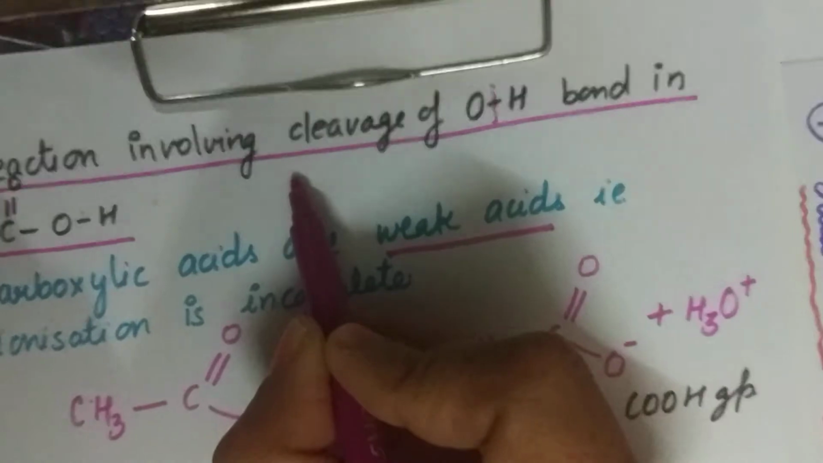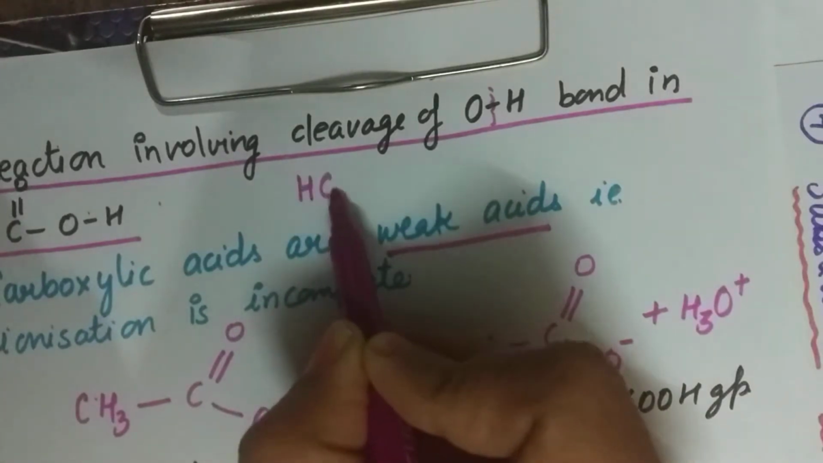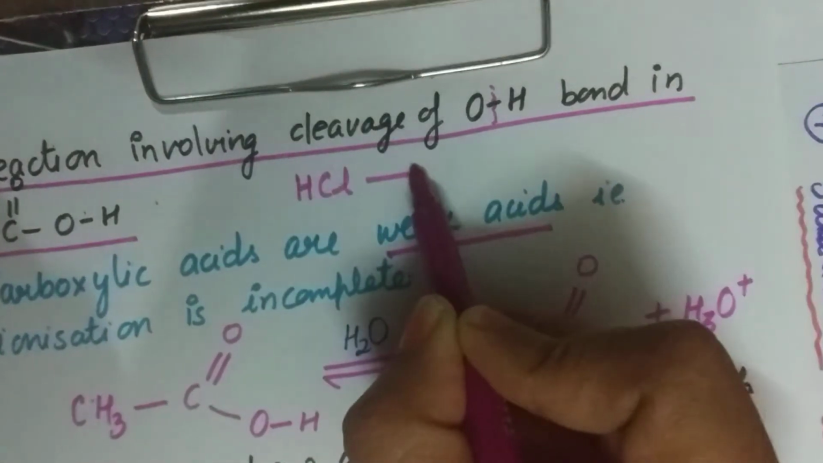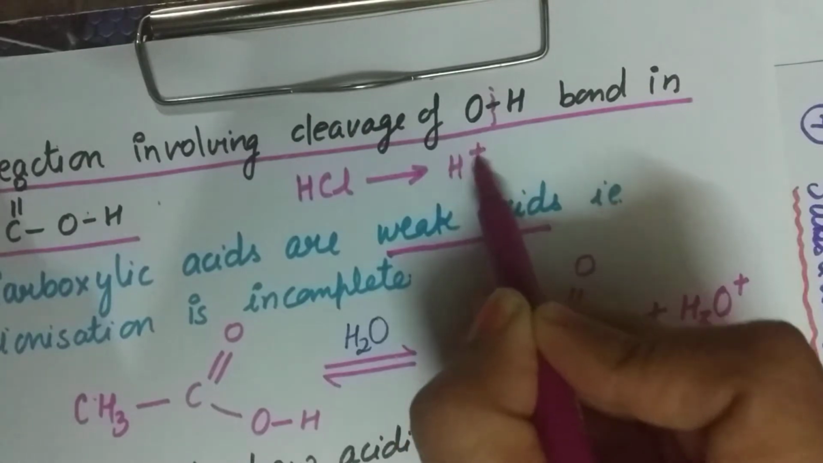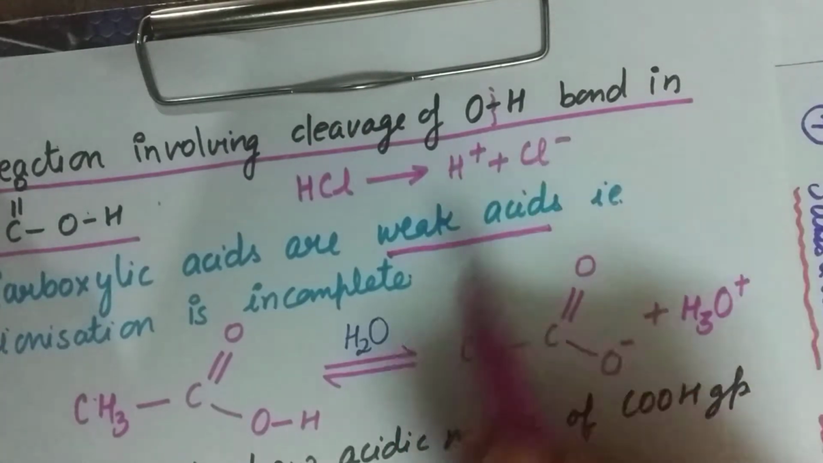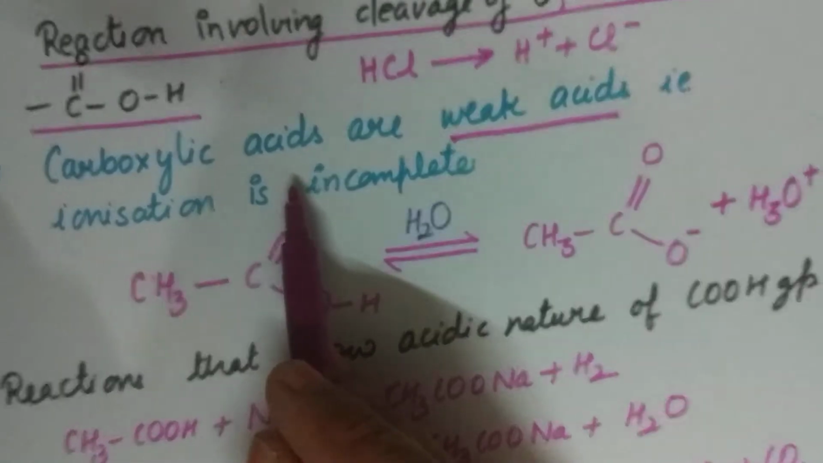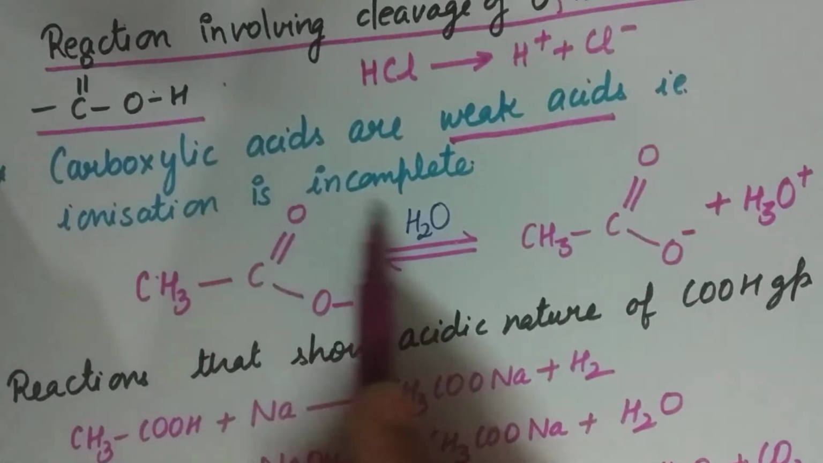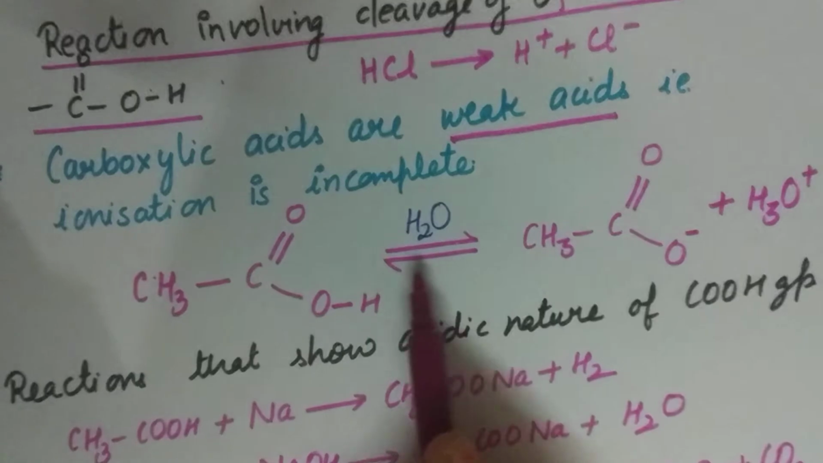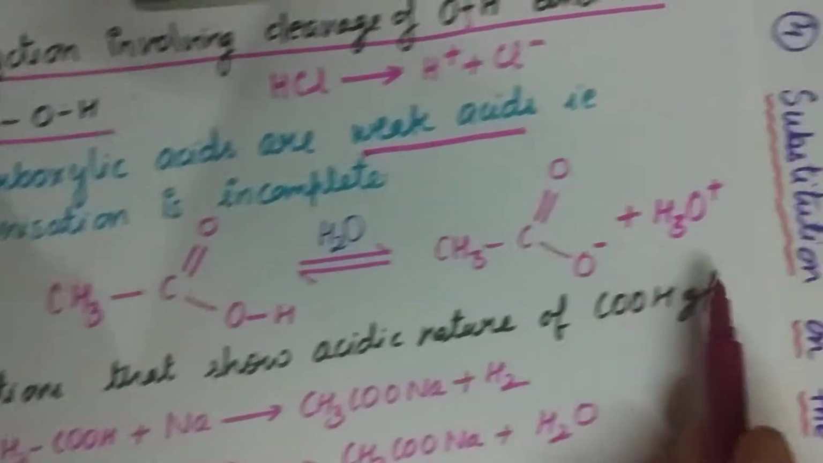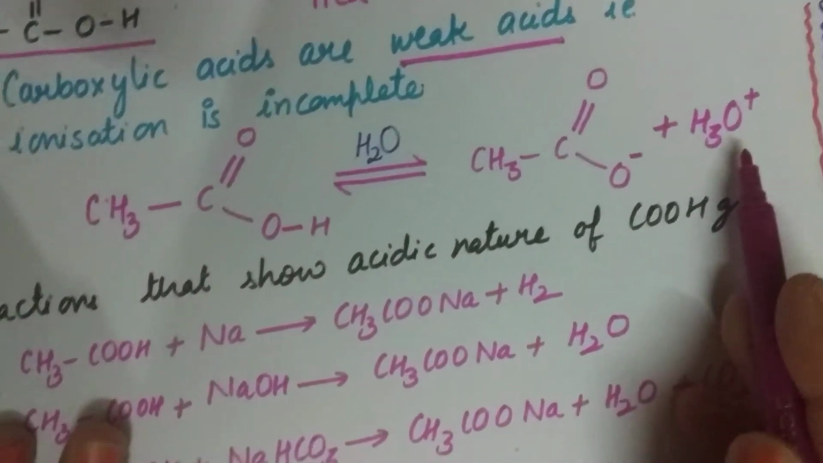Now if we take the example of HCl, it completely ionizes in water to give H positive and Cl negative. But carboxylic acids, these organic acids, do not completely ionize, so it is represented by this reversible sign. So it produces H positive ion.